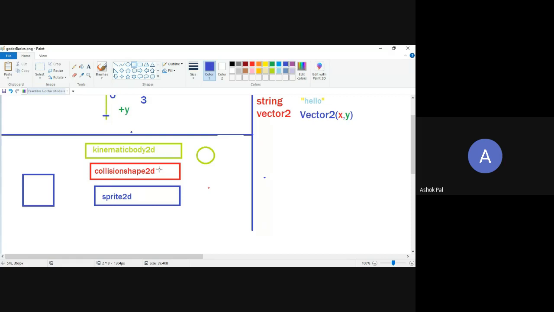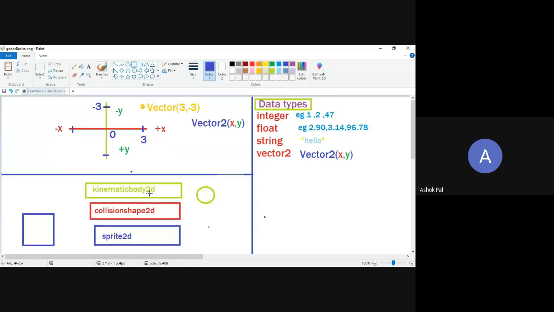Okay, so collision shape 2D should be a child of some physics based node or some collision based node. Collision based nodes such as kinematic body, physics based nodes such as rigid body. Am I clear? And then finally, sprite 2D. It is used for giving textures to the objects or entities on the screen, something that can be visually represented on the screen. So I think I have created this analogy of the nodes.